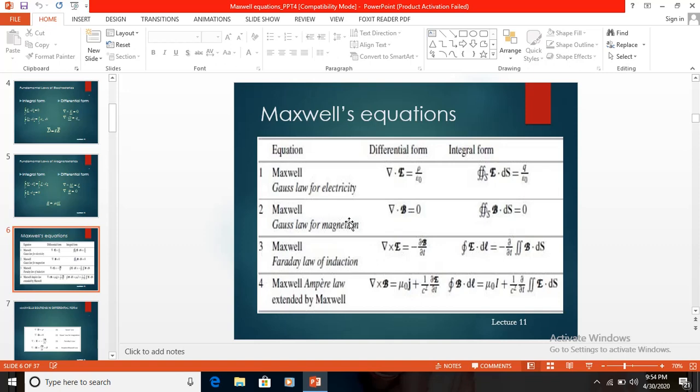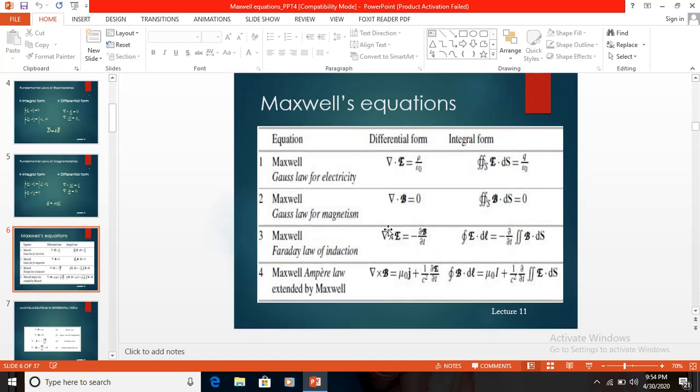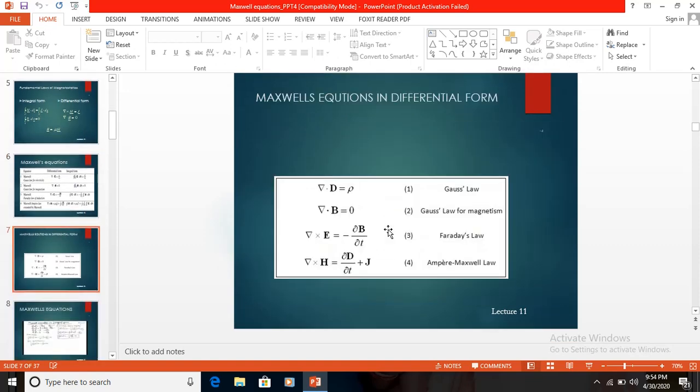For example, if we discuss the Maxwell's equation del cross H is equal to dou D by dou t plus J, it is the Ampere's Maxwell's law. What is the meaning of this law? The magnetomotive force around a closed path is equal to the sum of the electric displacement and conduction currents through any surface bounded by the path.